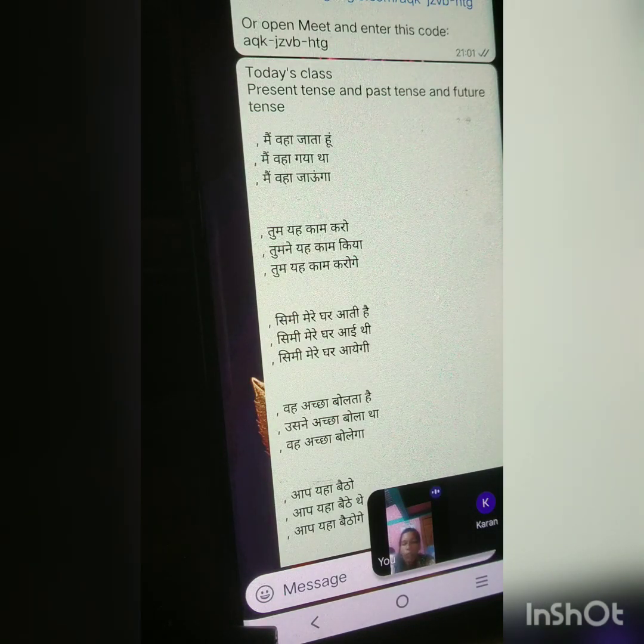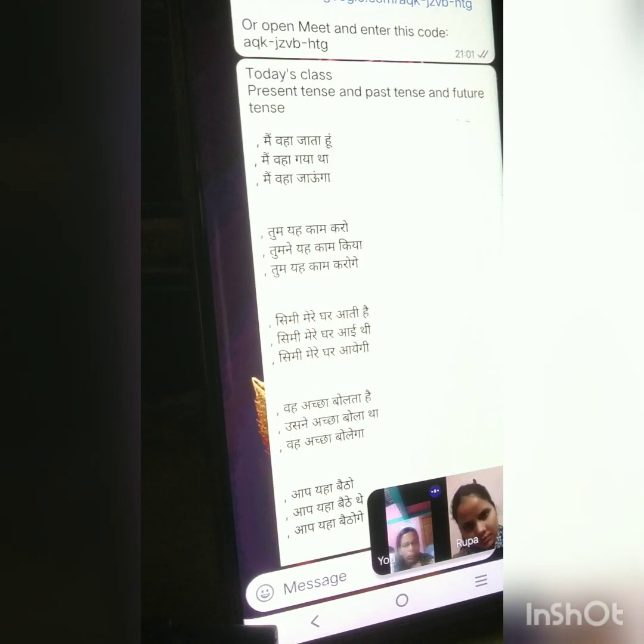Okay, so now you told me about गया, उसने ये काम किया and उसने ये काम किया था. If there are two sentences, what to write? उसने ये काम किया is also past. उसने ये काम किया था is also past.